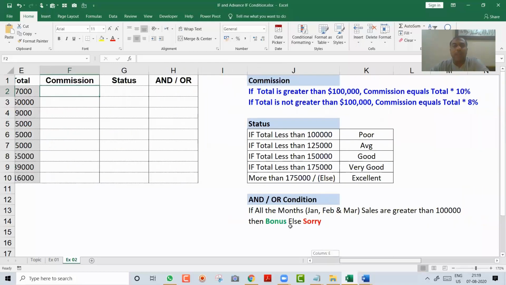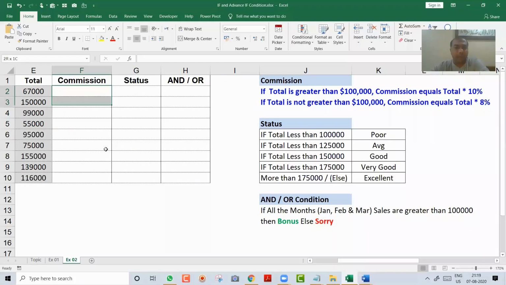So here we will do 3 exercises. We will calculate the commission. Then in the status, we will solve this exercise, how to write 5 levels of if in Excel. And we are also going to learn in the H column how to write an AND or OR condition in the if, which is very interesting.